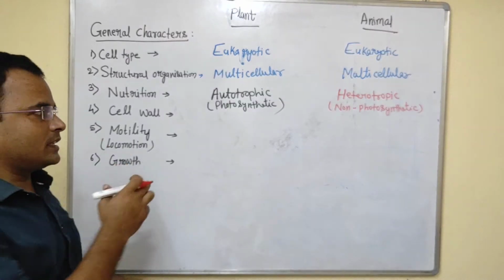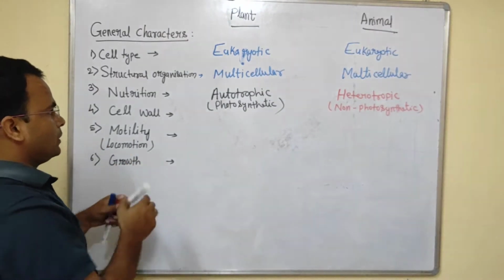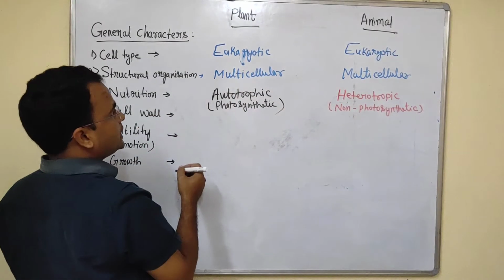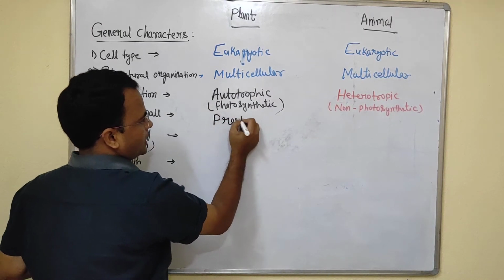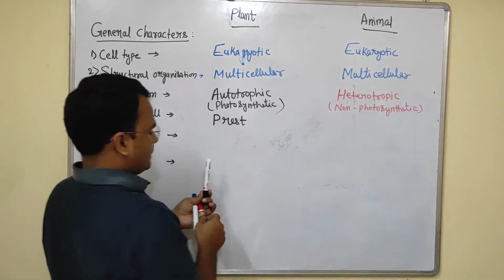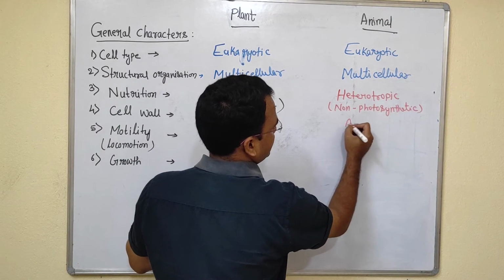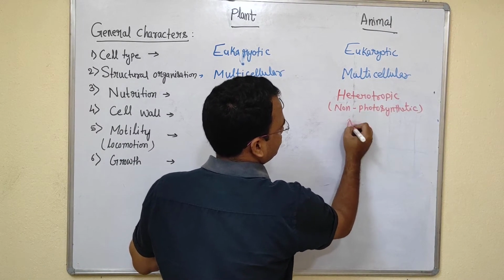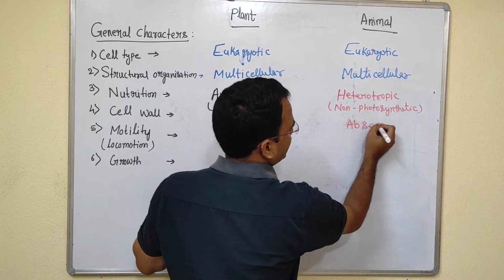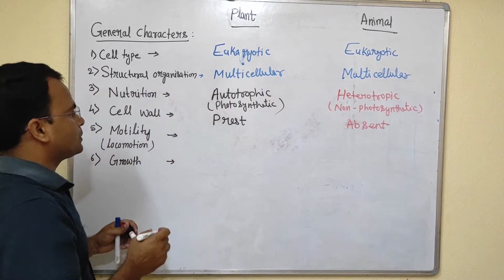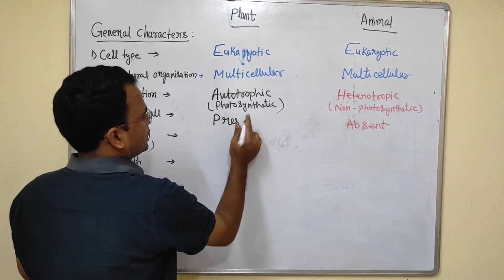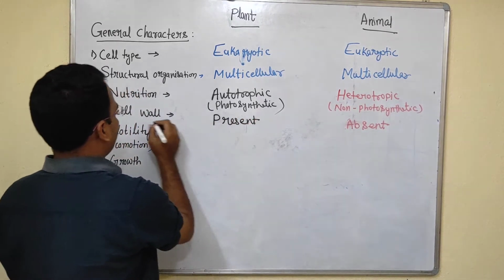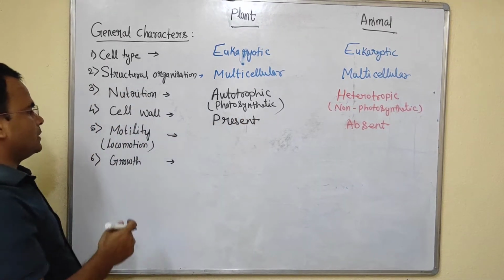So one difference is there. Next one is the cell wall. Whether the cell wall was present in plants or not. Yes, of course the cell wall was present in the plant, but it is absent in the animals. The cell wall is absent in animals. Present in plants but absent in animals.